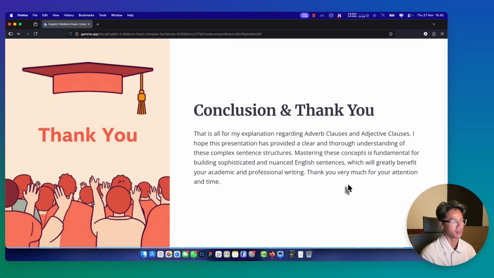And I will be saying thank you for my explanation regarding adverb clause and adjective clause. I hope this presentation has provided a clear and thorough understanding of complex sentence structures. Thank you.